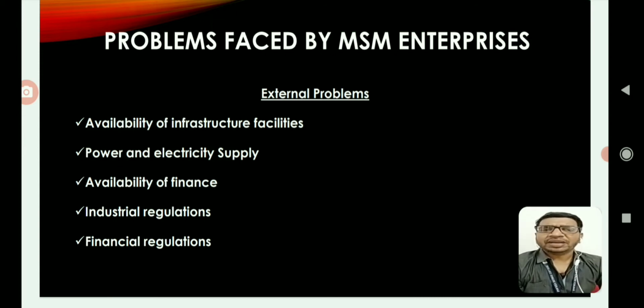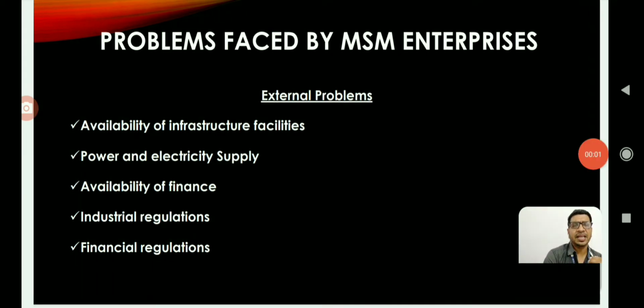So unavailability of timely credit is the biggest concern to these small entrepreneurs. Industrial and financial regulations, delayed permissions, lengthy paperwork and bureaucratic norms of the regulatory framework adversely affect the growth and establishment of MSMEs in India.